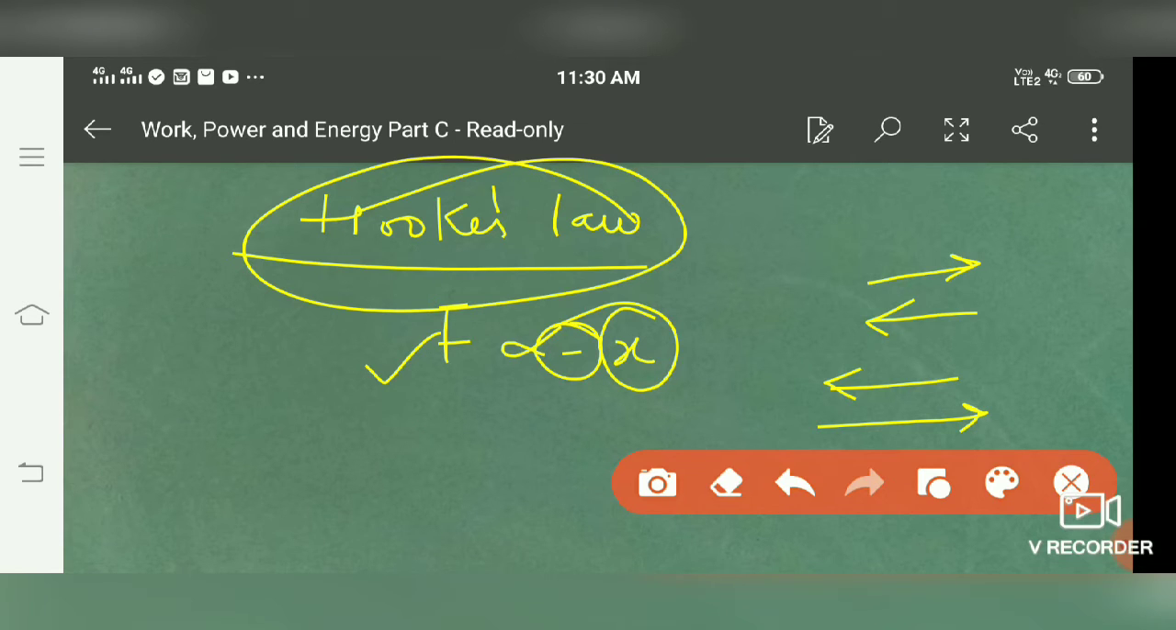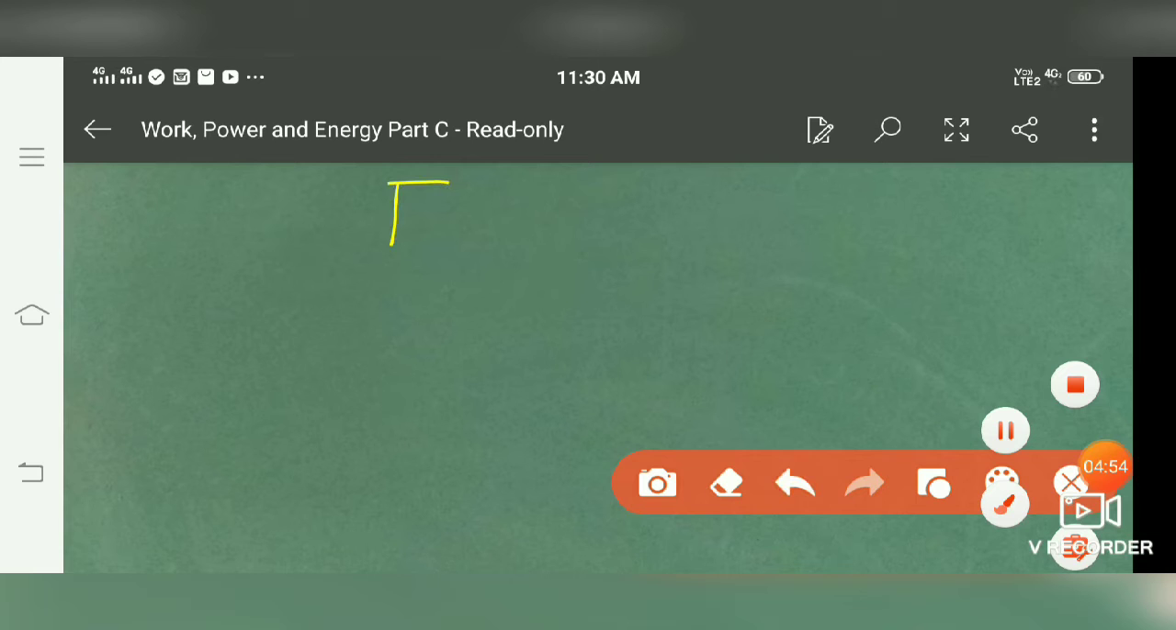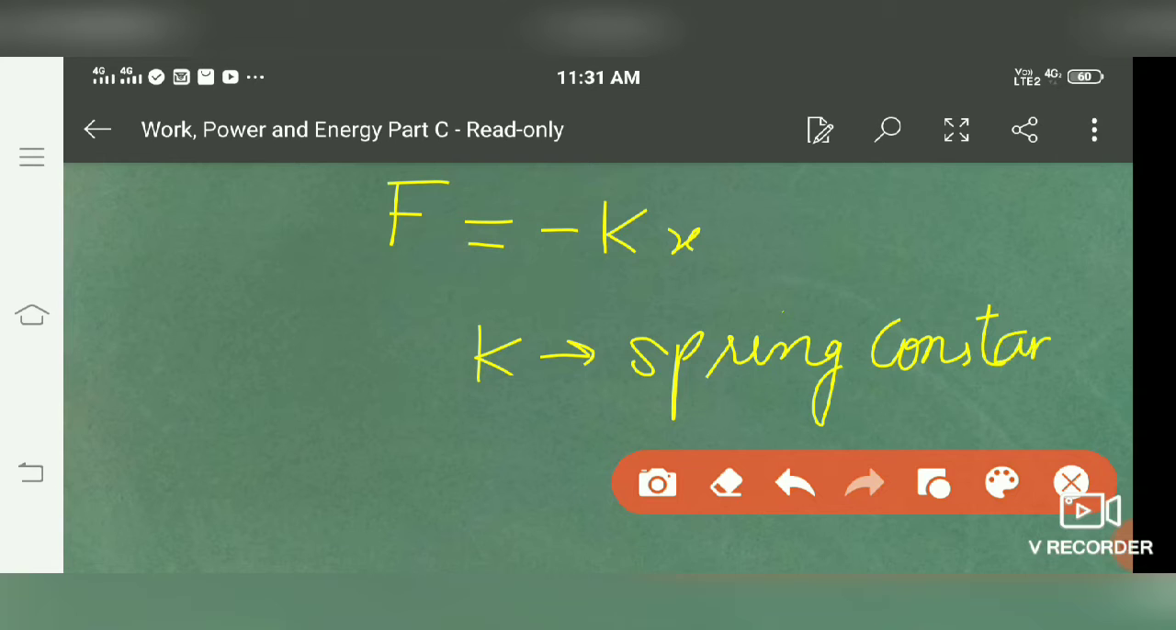If we remove the proportionality sign and replace it with the equality sign, we will get a constant over here, and that constant is called the spring constant. That is, F equals minus kx, where k is called the spring constant. As we can say, F depends upon x, so it's a variable force, because for different values of x we have different values of F. If the displacement from the mean position is different, the force is also going to be different. So this is a variable force over here.